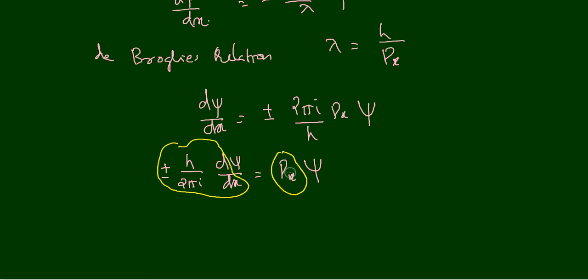This is the eigenvalue. Okay, and what is this eigenvalue here? That is the linear momentum in the x direction. So this is linear momentum in the x direction. Okay, so we have obtained the linear momentum in the x direction as the eigenvalue in this equation. What does it mean? And the operator here corresponds to the linear momentum in the x direction.